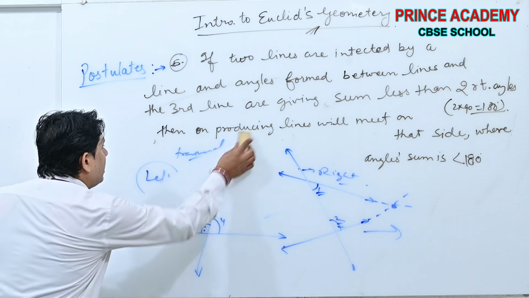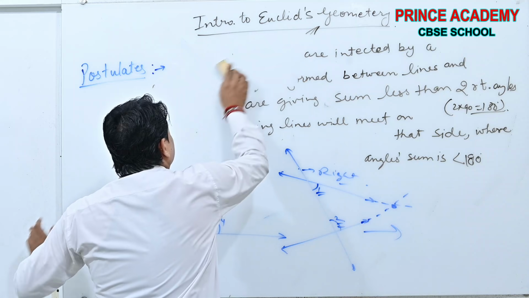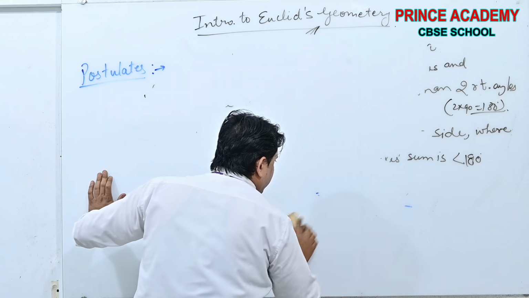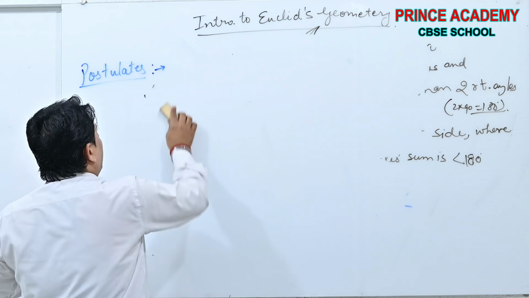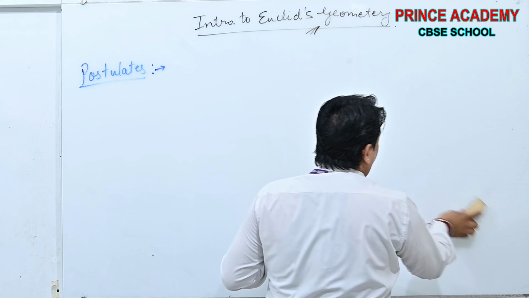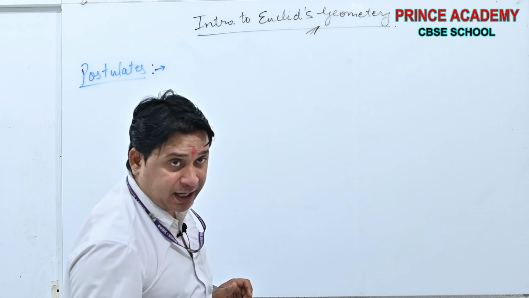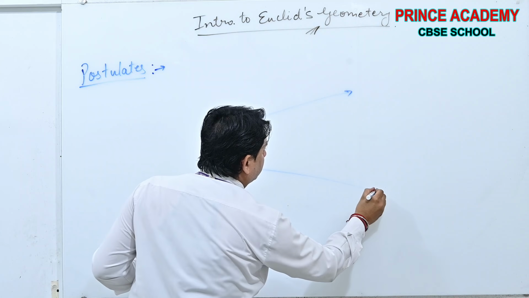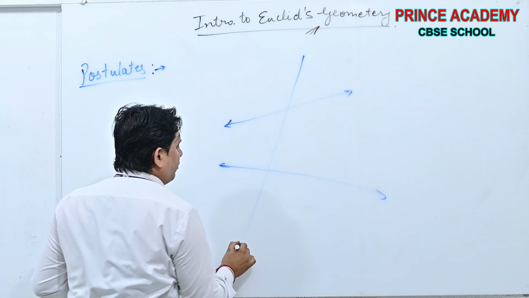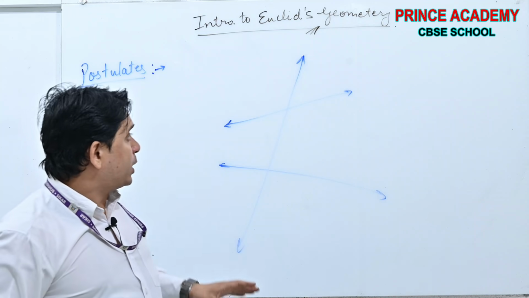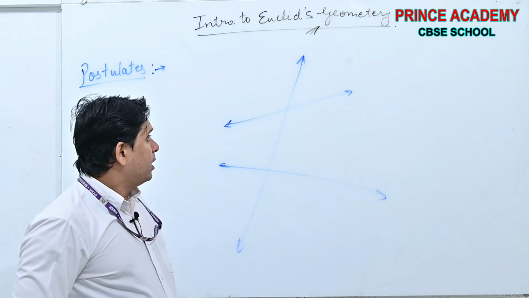Now see beta, what I am saying: the fifth postulate states that if a line is falling on two lines and the angles formed are less than 180 degrees. Once again I am explaining. This is the line, this is the line. A third line, known as transversal, is falling on the two lines.